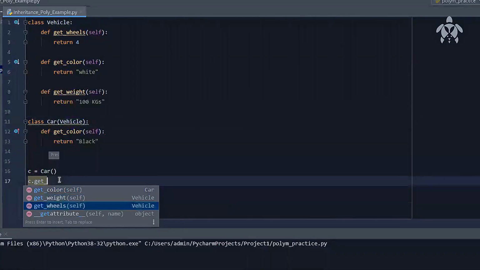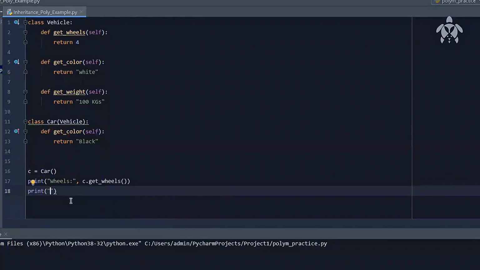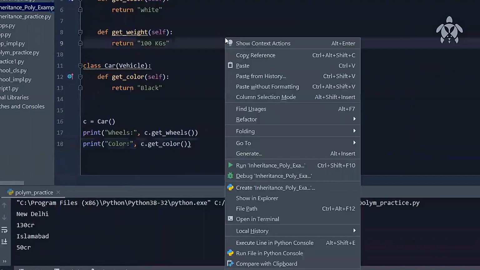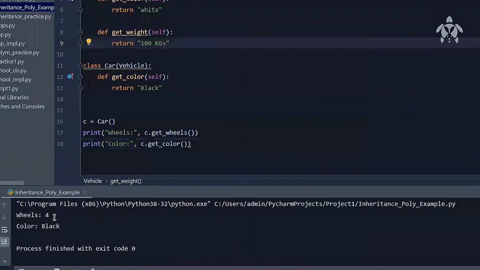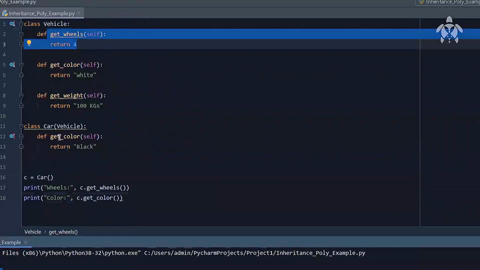So you can see these guys are coming up, but this one is coming from car, get color, right? So that is taking this definition. But these two, you can see they are saying vehicle. So they are coming from here, get wheels and get weight. Let's print the get wheels first, and color also. Color, if I try to print, you'll see that it is coming from the car class. So if I run this program, wheels is coming as 4, which is coming from here. Color is coming as black, which is coming from here.